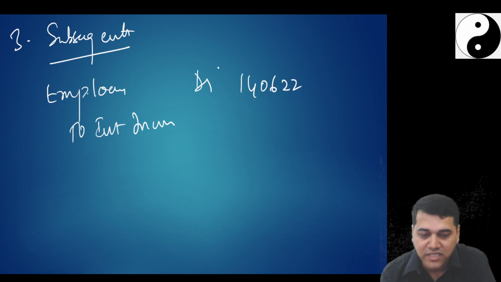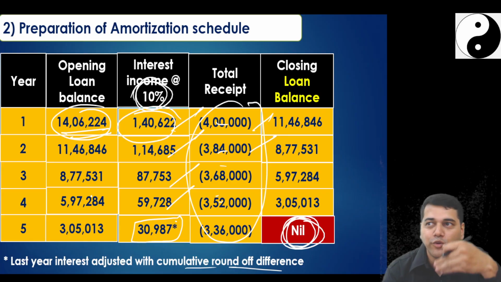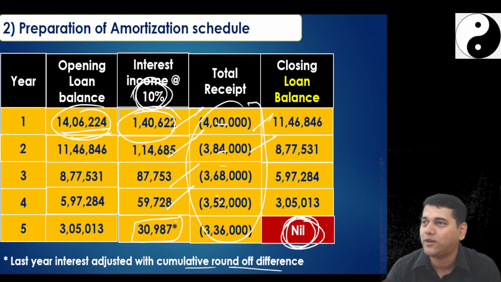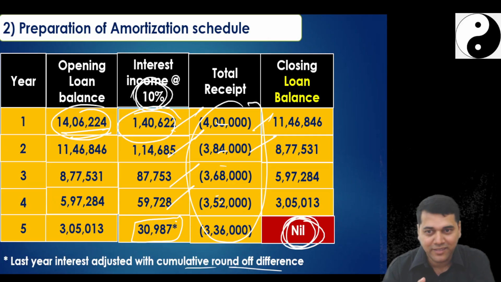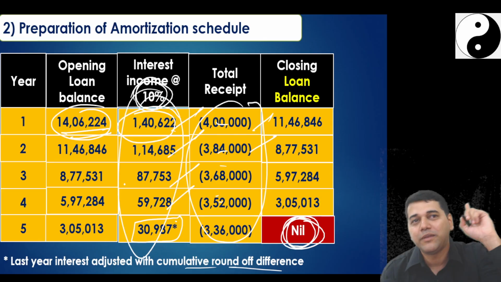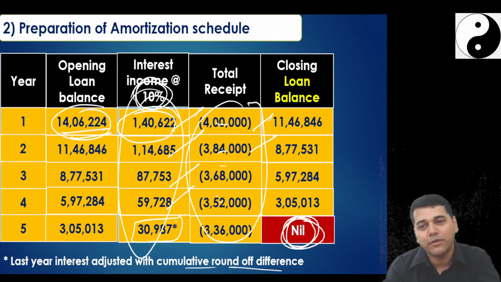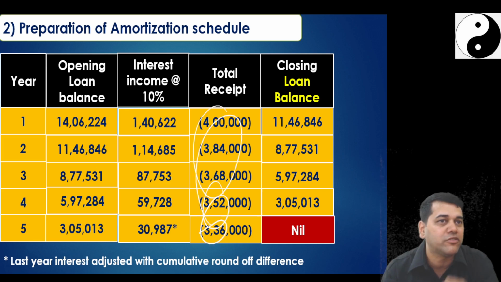For this interest, we have to look at this amortization schedule. This is what I told you. When you say EMI, you told me one simple calculation, sir, 100 rupees interest divided by 3. No, Baba, that is not going to work out. You have to prepare an amortization schedule. From there, you pick the interest. This is the interest you need to account. In the previous two questions, we didn't do it because it was at market rate. In our mind only we did because it was very easy. But here we can't do that. Here there are different cash flows coming out.